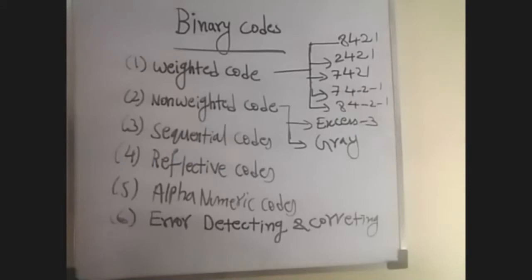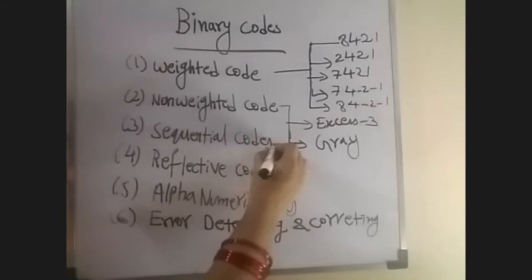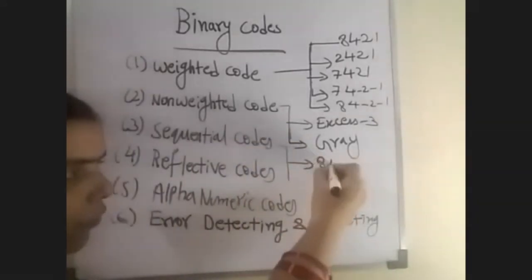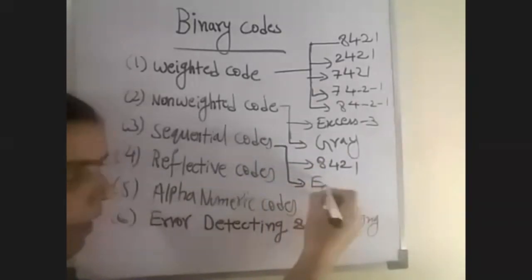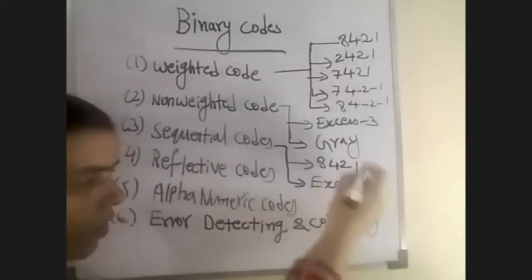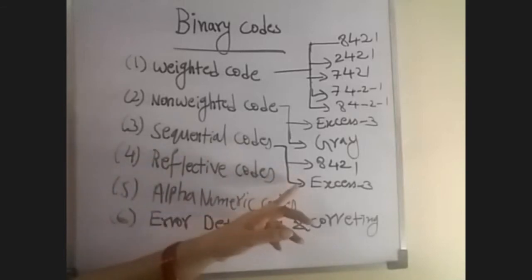So here, the examples of sequential code are 8421 code and XS3 code. Those two codes are sequential codes. Sequential codes are of two types: one is 8421 code, another one is XS3 code. These two are examples of sequential codes.